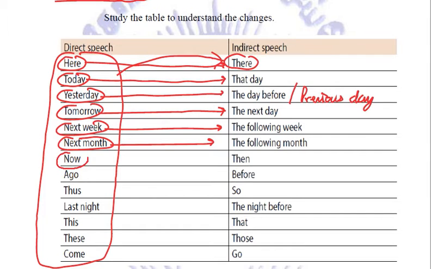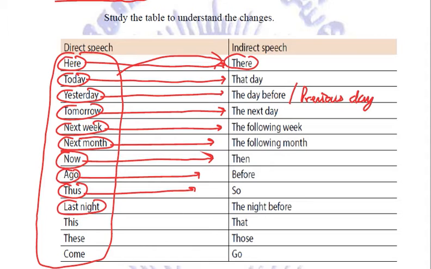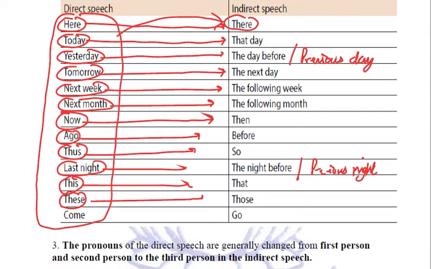If we are having the word now in the direct speech, in the indirect speech, we will replace it with then. Ago is replaced with before. Thus is replaced with so. Last night is replaced with the night before, or again the previous night. This is replaced with that. These will be replaced with those. Come will be replaced with go.